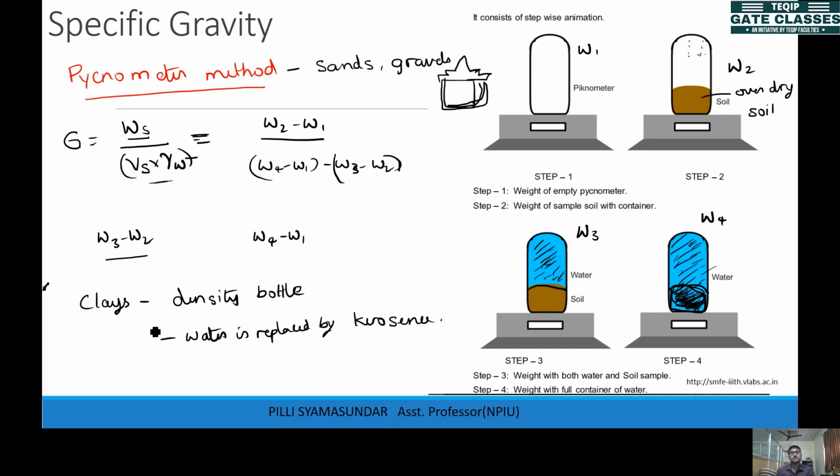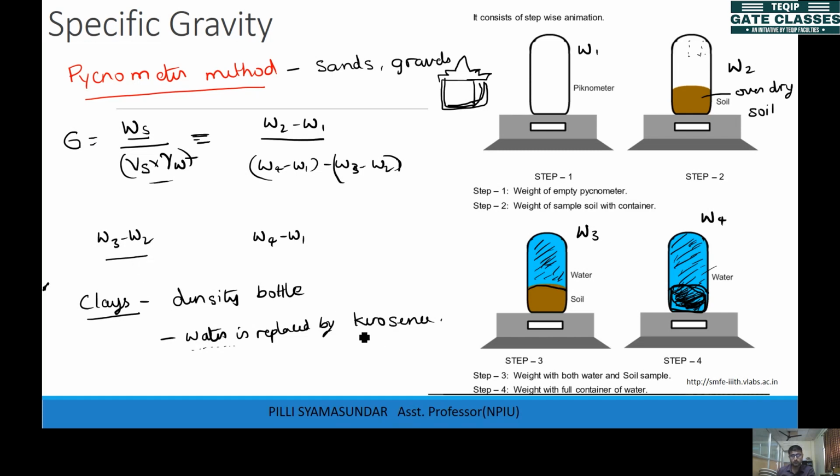Because clay particles generally have some negative charge, they are very susceptible to absorption of water. If you give water, the clay particles will absorb the water. We want the fluid we are filling to occupy only the voids. It should not be absorbed by the solid soil particles.